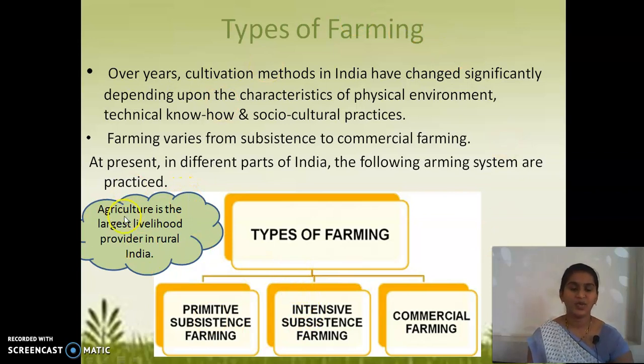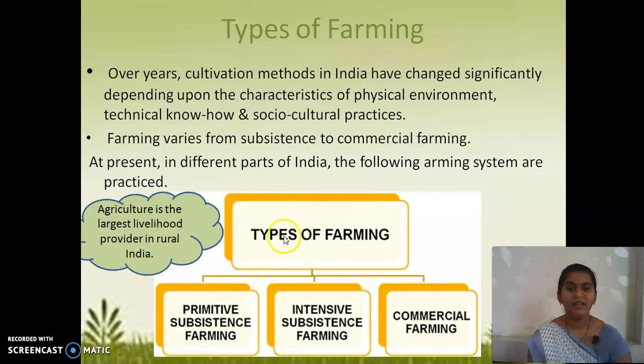See here, children, this is one of the facts you people should know. Agriculture is the largest livelihood provider in rural India. We know that India basically contains the maximum rural areas, so agriculture is providing the largest livelihood to rural Indians.